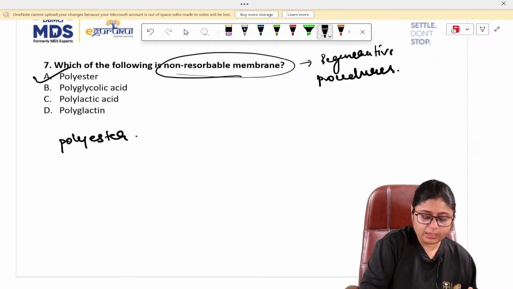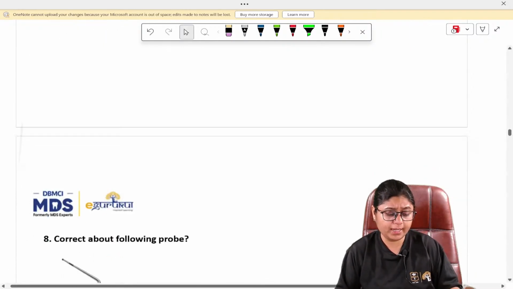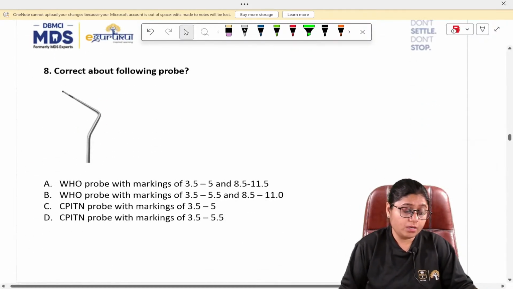Polyester. The answer to this question is option number A, that is polyester. Now option number